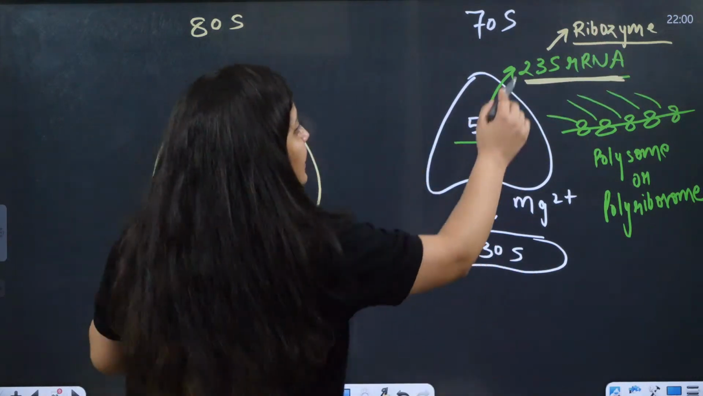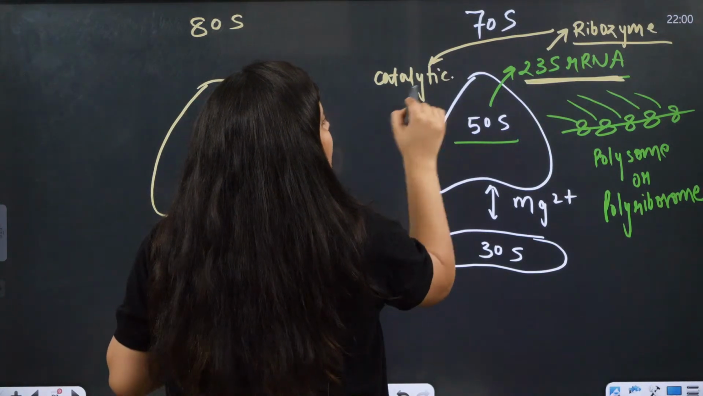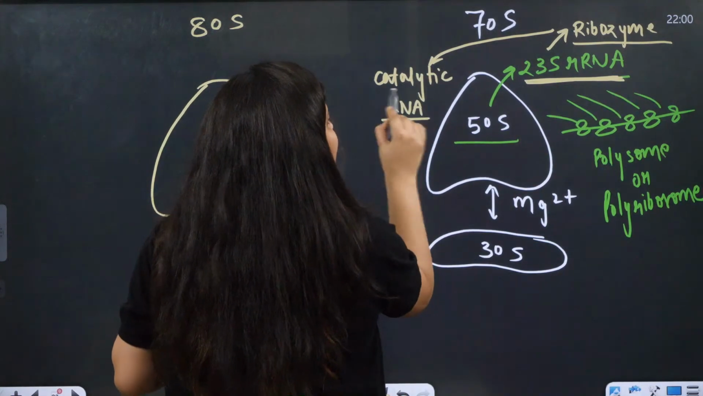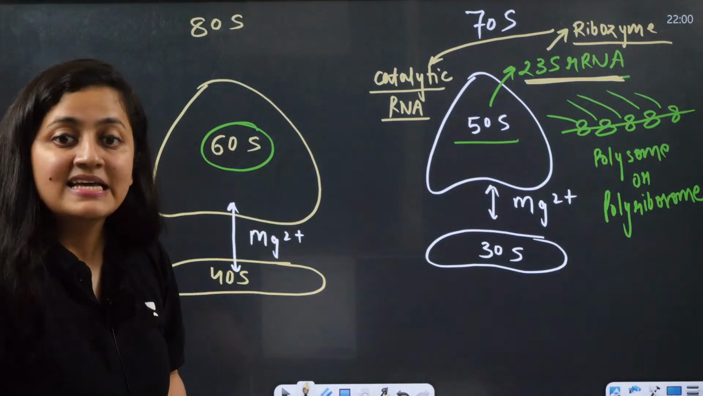What is the meaning of ribozyme? Catalytic RNA. When RNA is acting like an enzyme. Okay, when RNA is acting like an enzyme. Are you getting it? When RNA is acting like an enzyme.